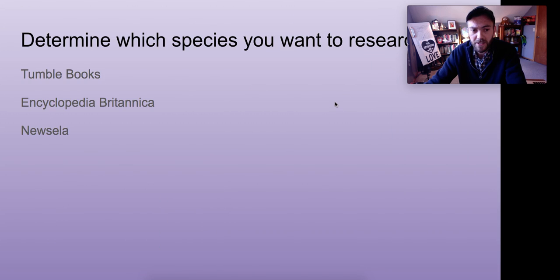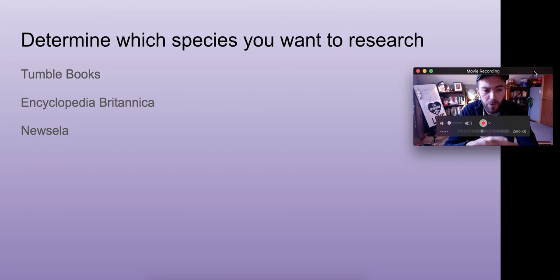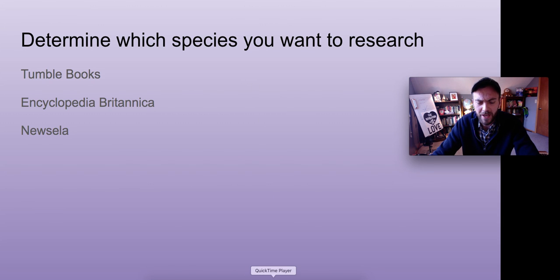Now, there are lots of different resources you can use to find your species. This week, all you've got to do is pick which species you want to research. You can go on Tumble Books. It's probably the best source for choosing an animal. You can choose Encyclopedia Britannica, Newsela. These are all great resources for selecting a species that you want to research. So do some research, find a species that you think is really, really cool, that you're going to want to learn way more about, and have some fun. This week, all you've got to do is just tell us what species you want to research, and why you picked that species.